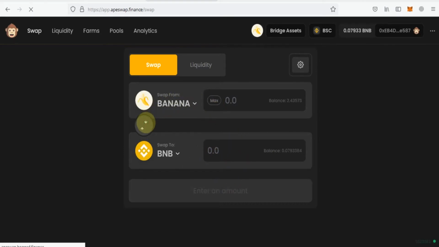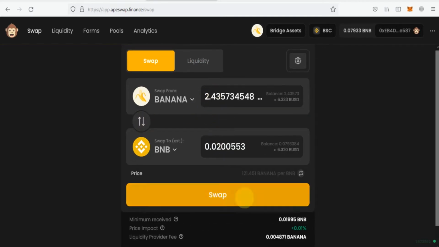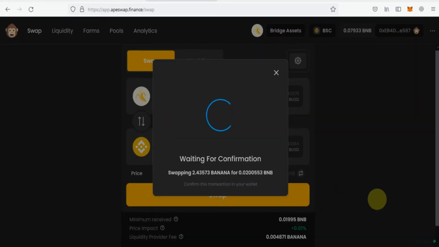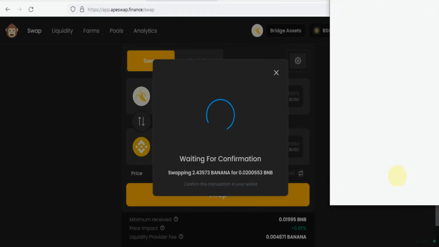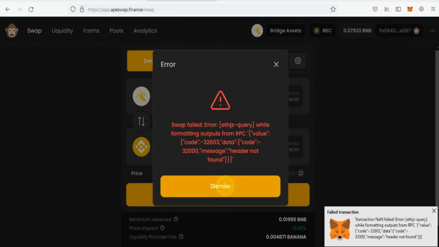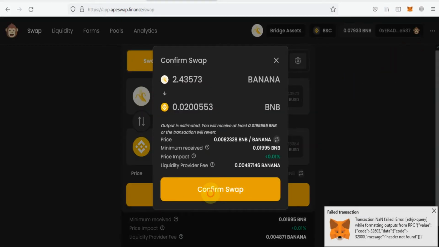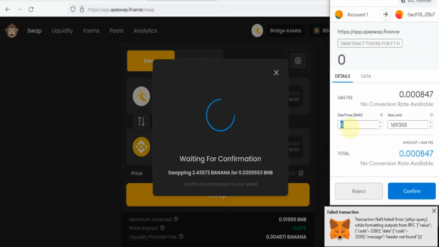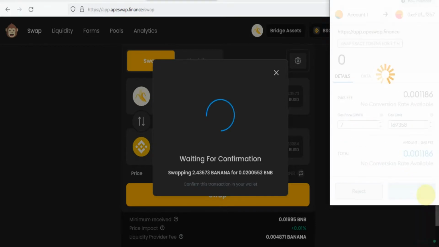Here you will click on this icon. After that you will click on maximize. After that you will swap for BNB. After that you will confirm and you will get 0.02 BNB for 2.43 banana tokens. I will confirm this transaction. This transaction is going to fail, so we need to increase our gas fees so that the transaction does not fail. I will select 7 GWEI and my transaction will be approved.